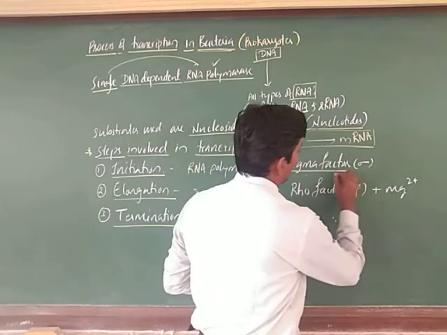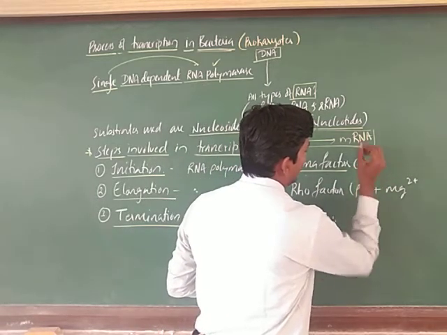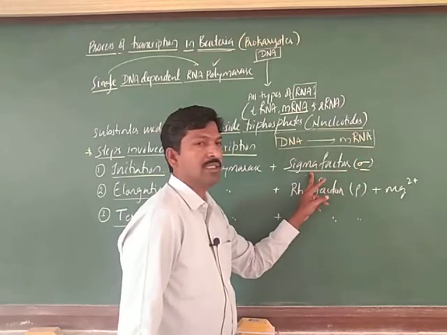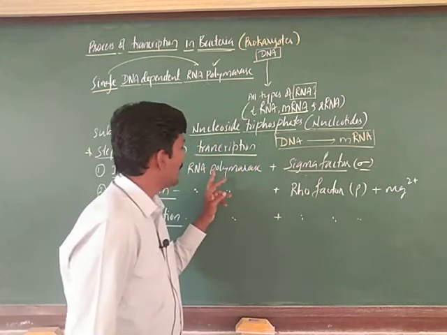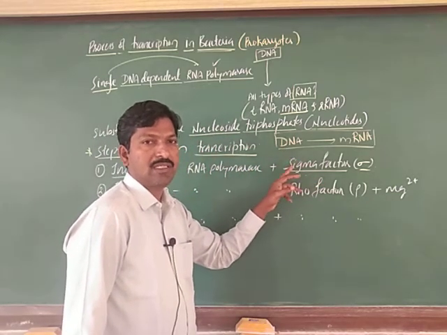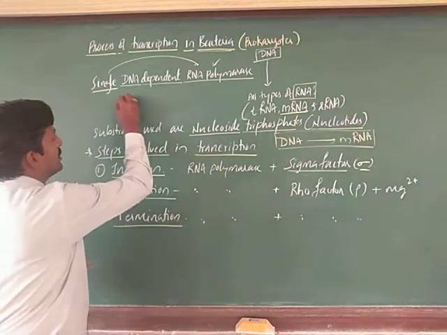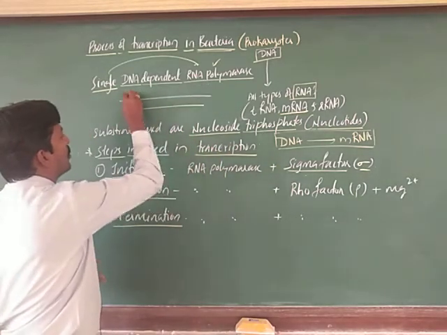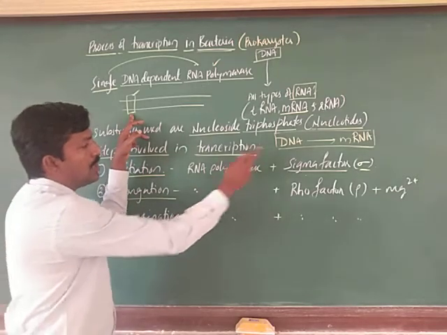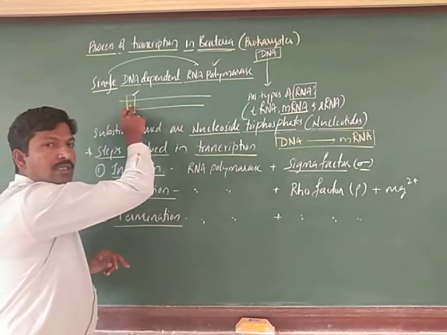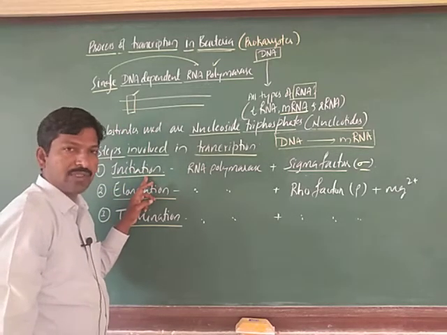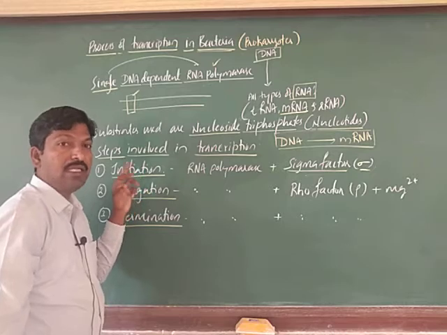is called the sigma factor, which is symbolized like this. So, you remember this one, sigma, right. This sigma factor is used along with the RNA polymerase. When the sigma factor is attached, it can identify the promoter region, right. This is the promoter, to which the RNA polymerase with sigma factor joins. It can recognize, so recognition and initiation, we can say. The first step is also referred to as recognition and initiation.